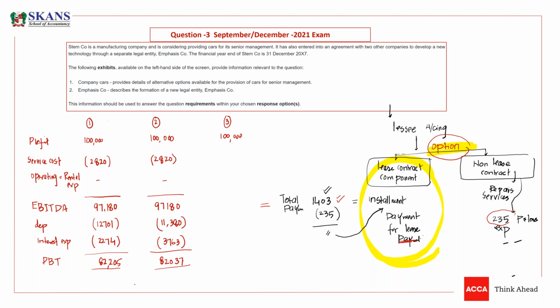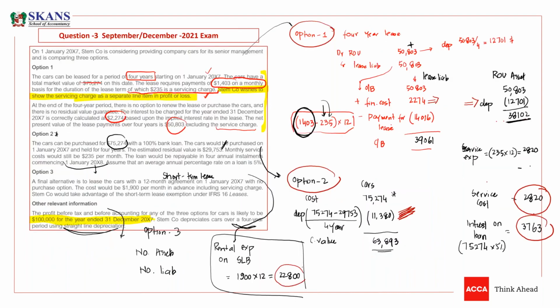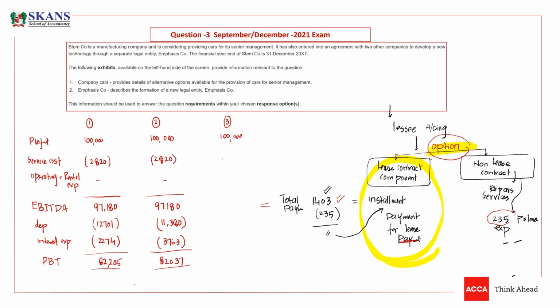Now what is next? In option 3, we only have rent expense. And what was that rent expense, guys? The rent expense was, look, 22,800. No asset, no liabilities. So 22,800 was the rent expense.